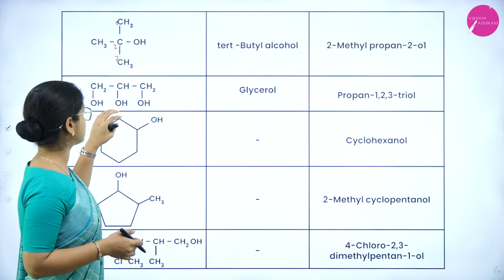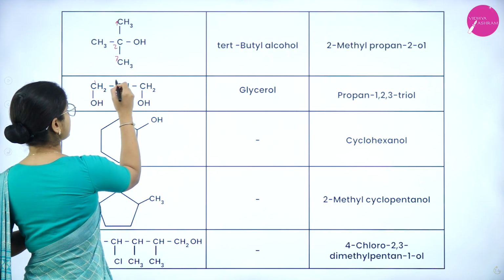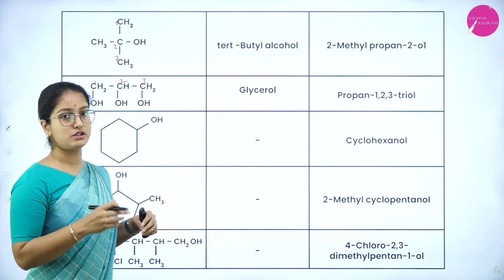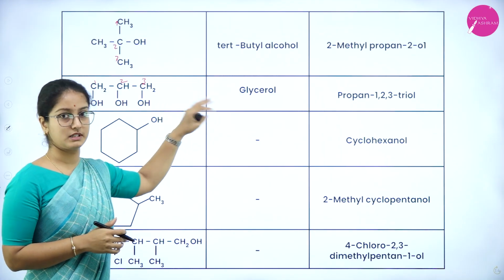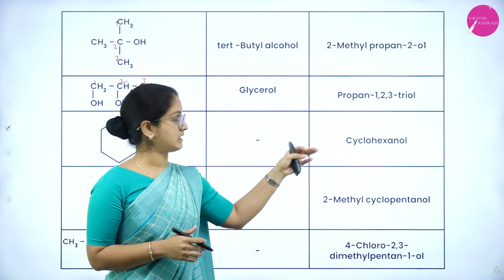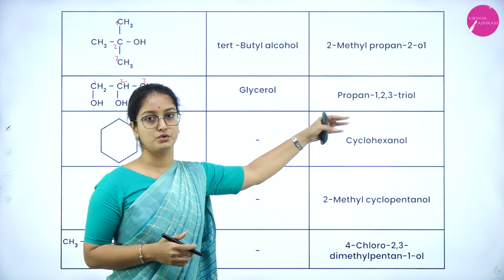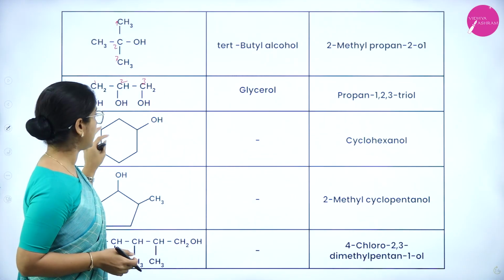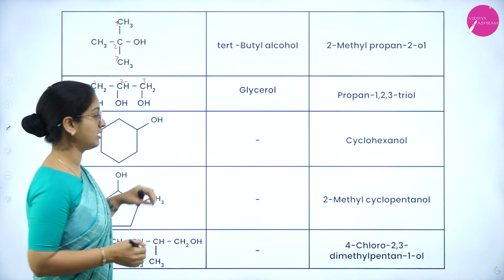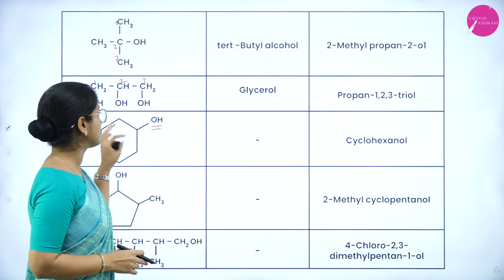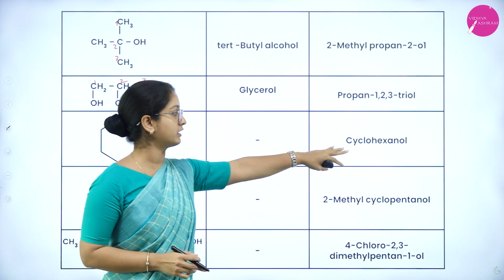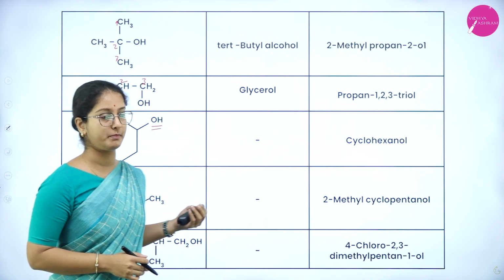So the next one consists of 3 carbon atoms in the long chain, but an OH group is attached to all 3 carbon atoms. So it has the common name glycerol, but the IUPAC name says it is propane-1,2,3-triol. And the next is a hexagonal ring with an OH group. It's not a benzene ring, it is a hexagonal ring. So it has the IUPAC name cyclohexanol. It doesn't have a common name.